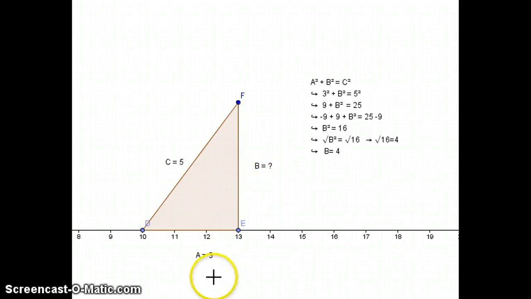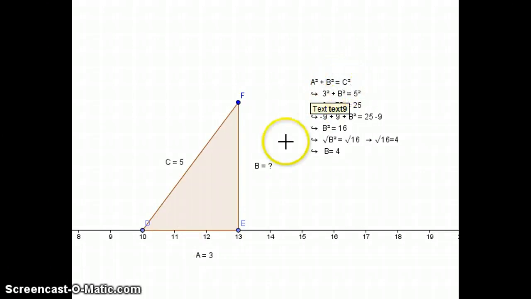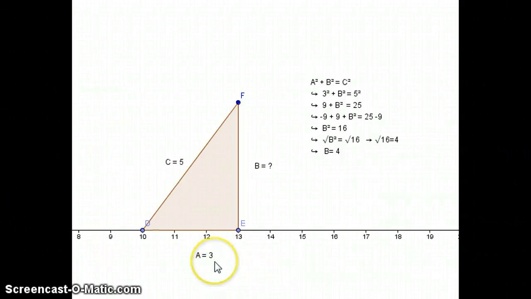So here we have, again, sides A, B, and C, but this time we know one leg and we know the hypotenuse. So we're going to, again, use our equation A squared plus B squared equals C squared, and we are going to substitute in the values that we know already. So we know A equals 3, so we are going to substitute 3 in for A, and that gives us 3 squared plus B squared, which is the side that we do not know, equals 5 squared.